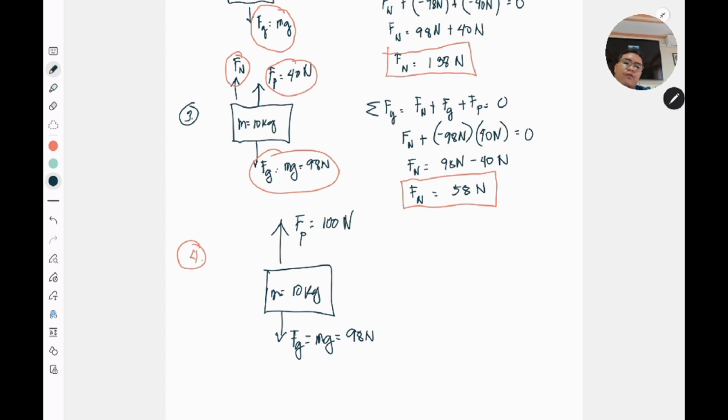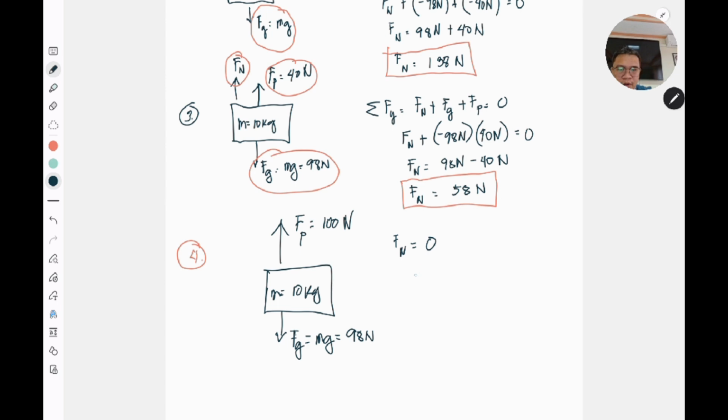Now, what if the applied force is greater than the gravitational force? Then we know that there would be a net force upward, so the box will be lifted up and will not be lying completely on the floor. In this case, our normal force would be equal to 0.